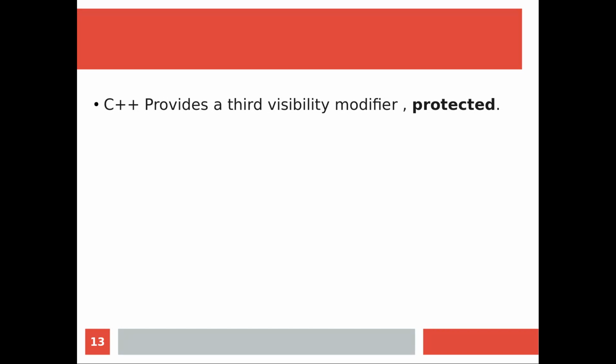The third visibility modifier is protected. What do you mean by protected? That is in between private and public. The level of visibility is between private and public. It serves a limited purpose in inheritance. Mostly it is not used in inheritance, but in several cases we use the protected modifier.